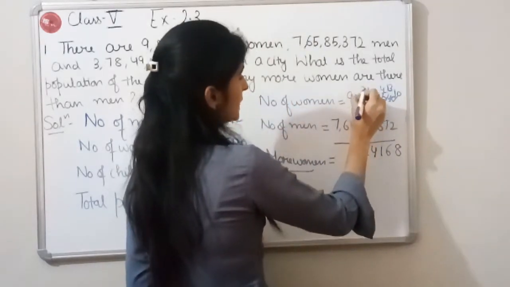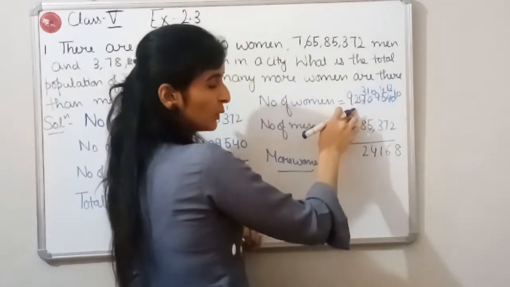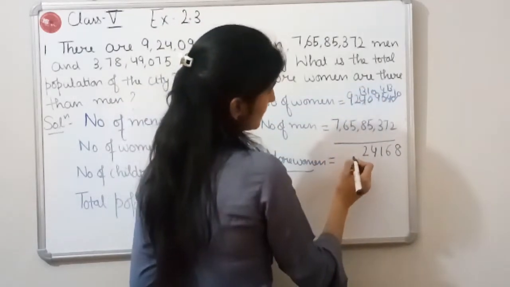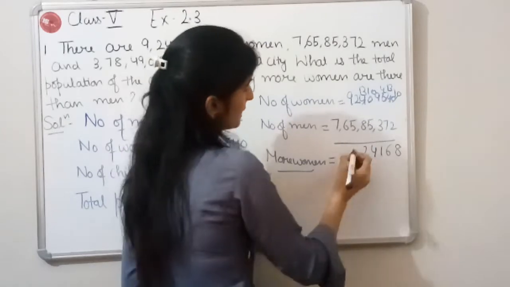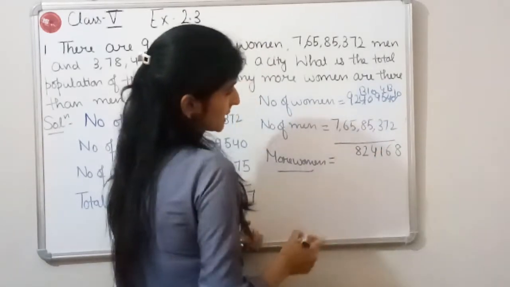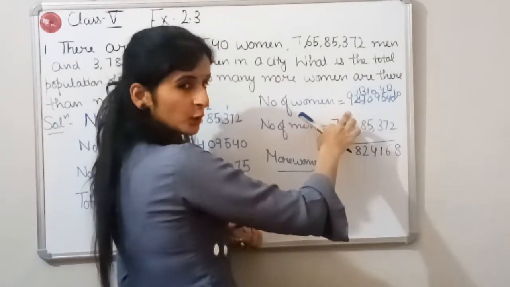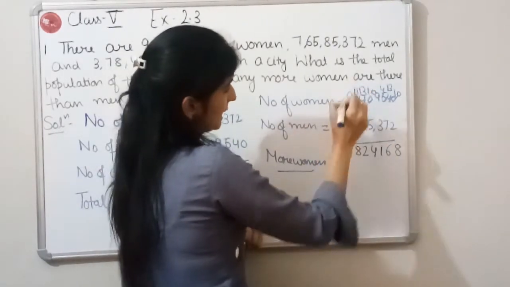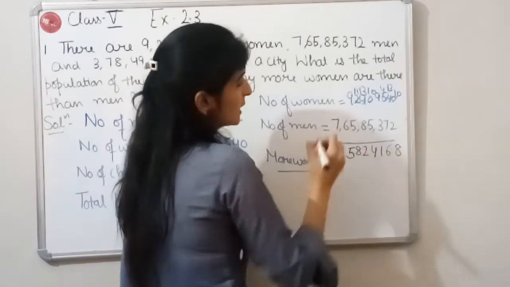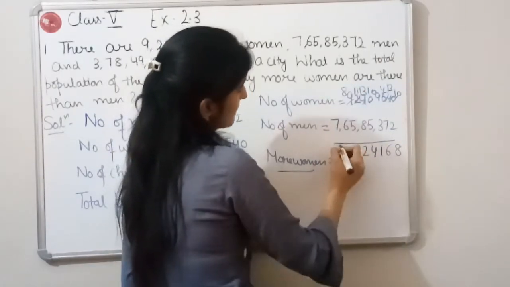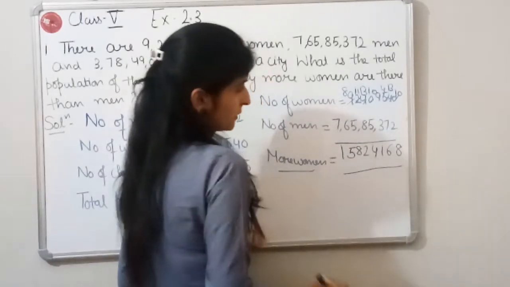This will become 3. Again we will take one borrow from this 2. 13 minus 5 is 8. This will become 1. Again we will take one borrow from this 9. This will become 11. 11 minus 6 is 5. This will become 8. 8 minus 7 is 1.